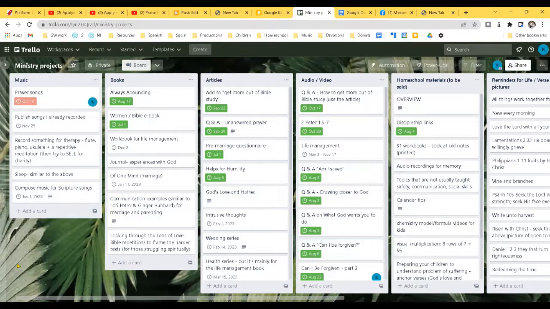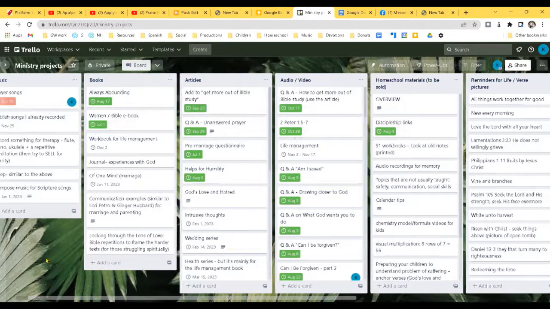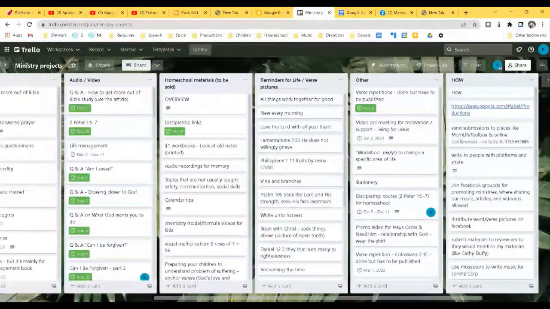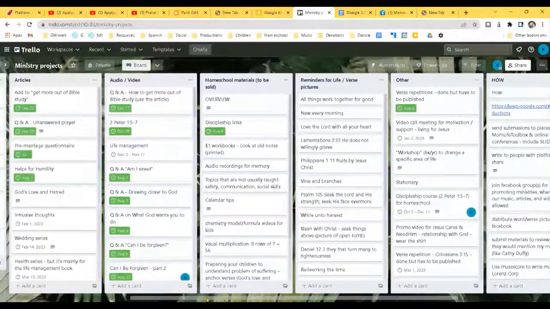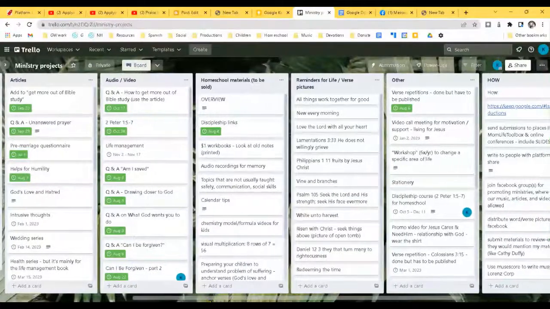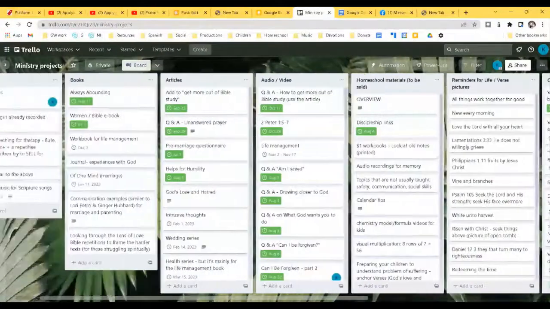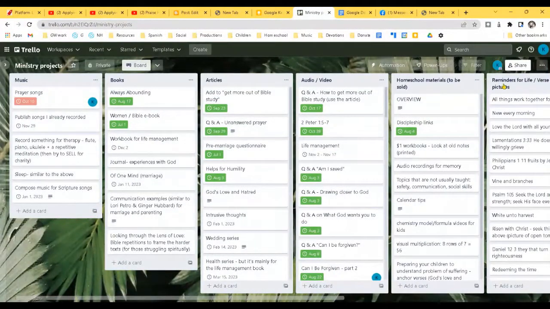Now over here, this is Trello. I don't use Trello for everything. I don't use it for my schedule because I find that a little bit inconvenient. And so personally, I like to use Google Tasks for that. I'll come to that. This is just a list of things for ministry projects. Of course, it would apply to other things too. It can be for homeschool, for housekeeping, for business, that kind of thing. And it's just really convenient to have all these things laid out. I have them organized by format because if I tried by topic, it would be way too many topics. So this is how you do it.